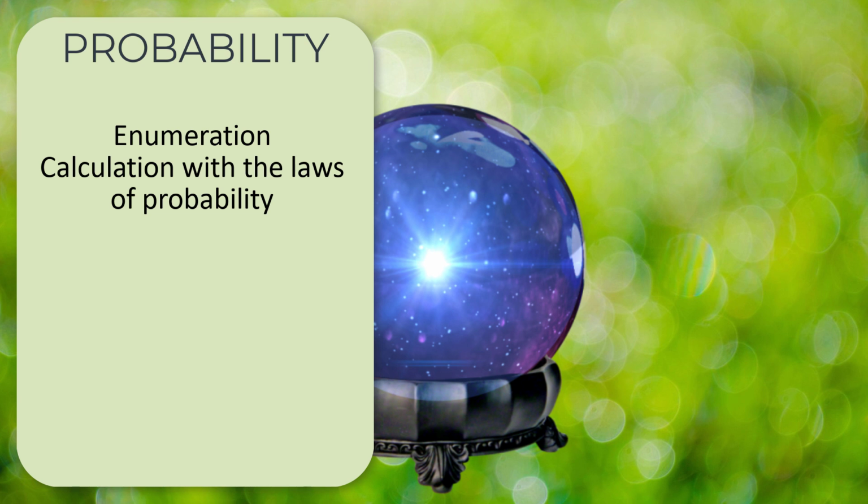Calculation with the laws of probability. Well, I assume the laws of probability apply to rules like probability of A and B, probability of A or B, and how you then combine those different probabilities together. That's what I assume that's about.